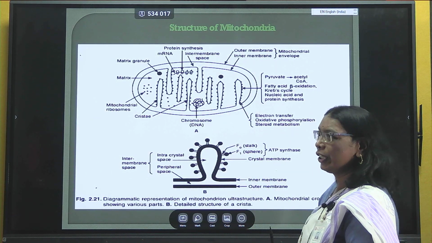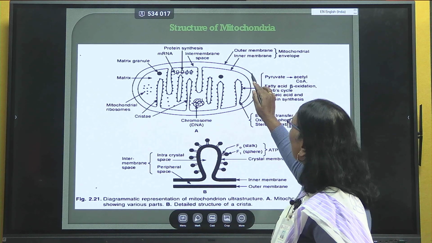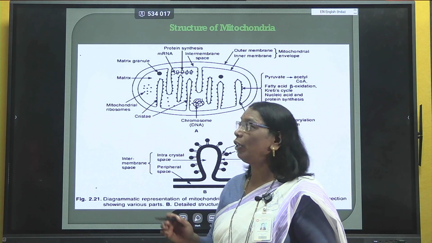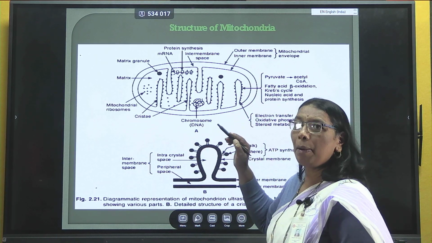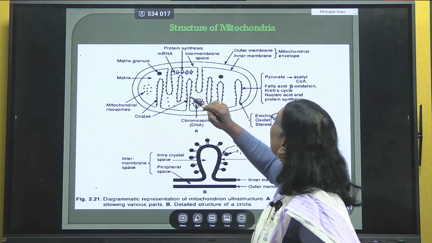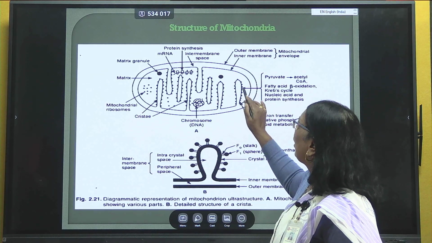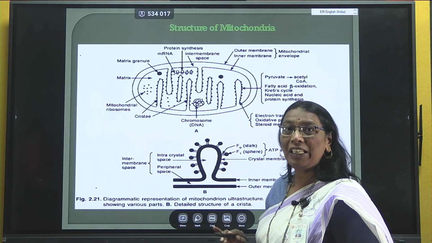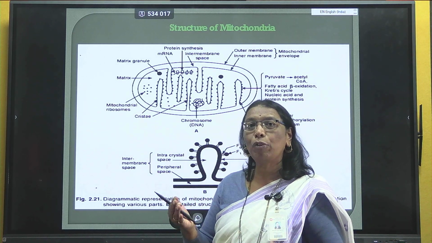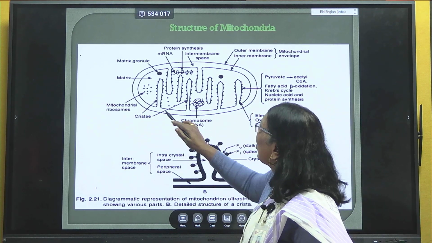In the ultrastructure, we find that the mitochondria is a double membrane system, with an outer membrane and an inner membrane. The chemical composition of the two membranes is different, but the outer membrane is permeable. In between these two membranes, a space is present, and that space is termed the intermembrane space. From the inner membrane, we observe expansions in the form of foldings, which give more and more space for cellular respiration, and these foldings are termed cristae.